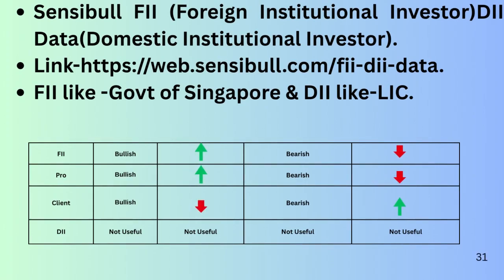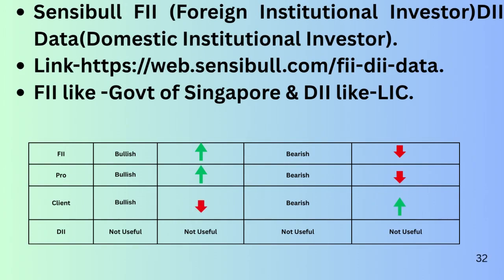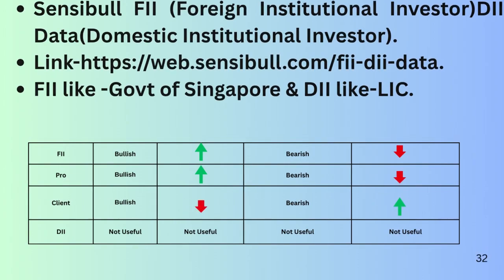Next is sensible FII data. FIIs in the stock market are analyzing the trends to understand the direction of the market based on information available and assess its capacity to predict. We need to note that if FII takes the initiative to move the market, following the direction can potentially increase profits, while going against it can increase the chance of losses. According to the table data, if FII and Pro have similar bullish sentiments, there is a chance of upward movement in the market. If they are bearish, there is a chance of bearish sentiment in the market. Client scenario is opposite, and their market scenario data is not as important.